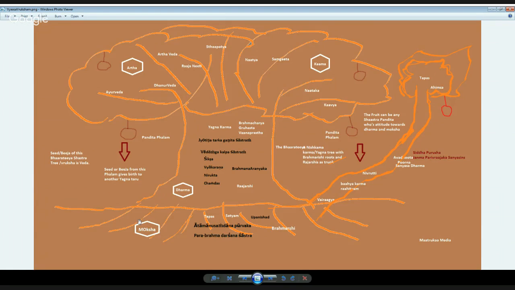Vyasa Vriksha: Veda Vyasa, 5000 years ago, at the end of Dwapara Yuga, when the Kali Yuga was about to start, created a lot of Puranas, Mahabharata, all these things for human beings.